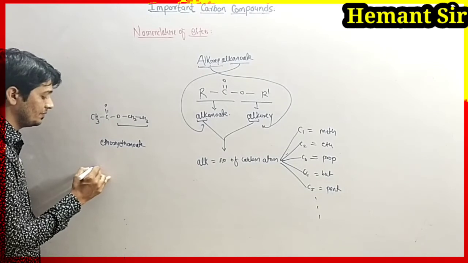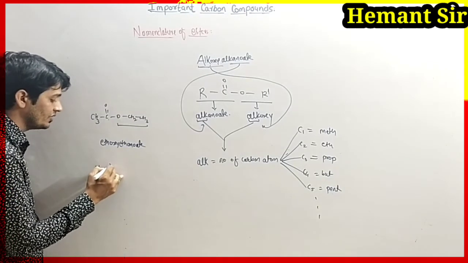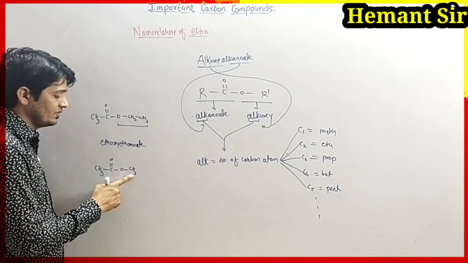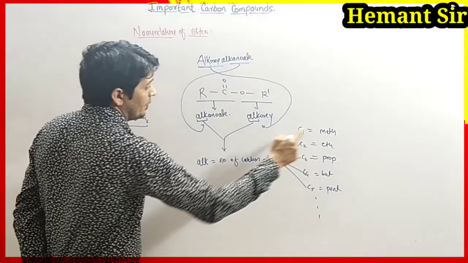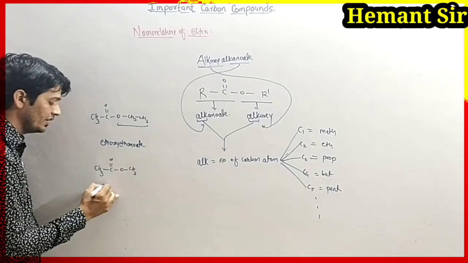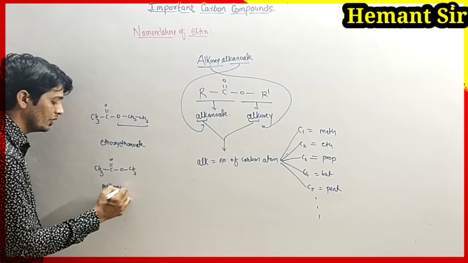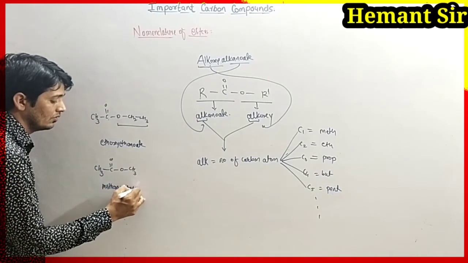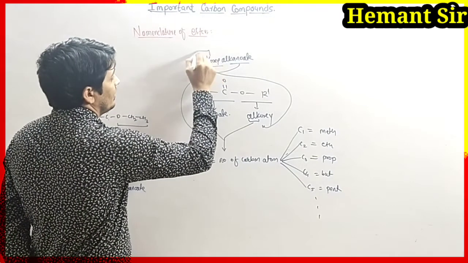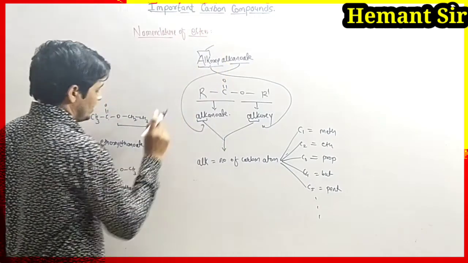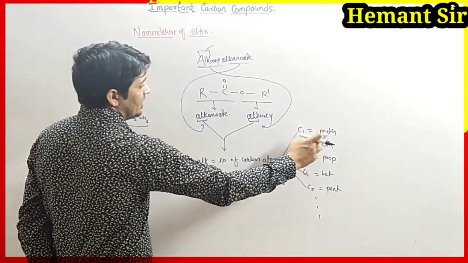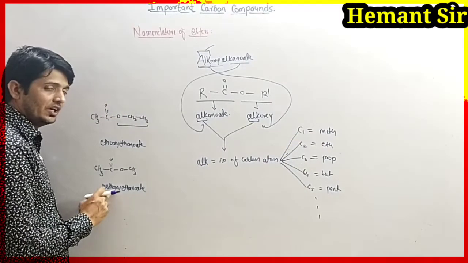Next example: CH3 C double bond O CH3. Here only one carbon is present, so eth is replaced by meth. So it becomes methoxy, and here with 2 carbons it is ethanoate. So it is methoxyethanoate. Instead of alk we have used meth because only one carbon is present, and for one carbon it is meth.